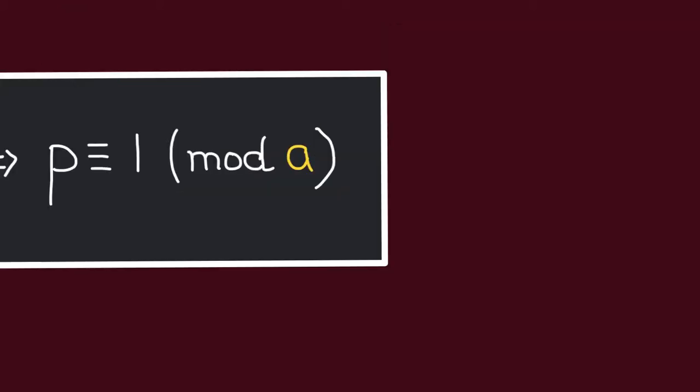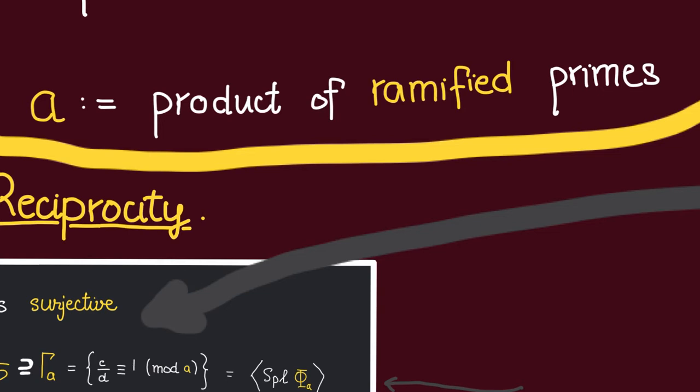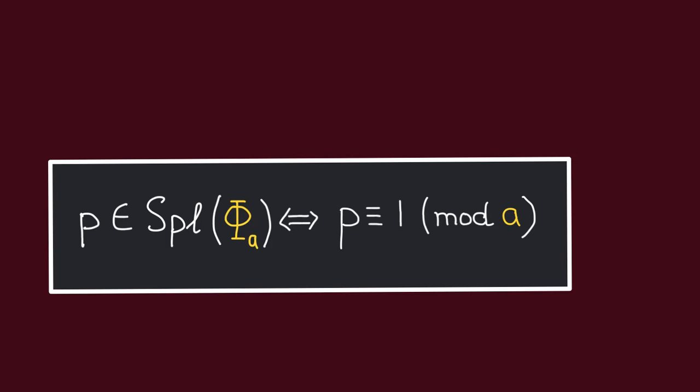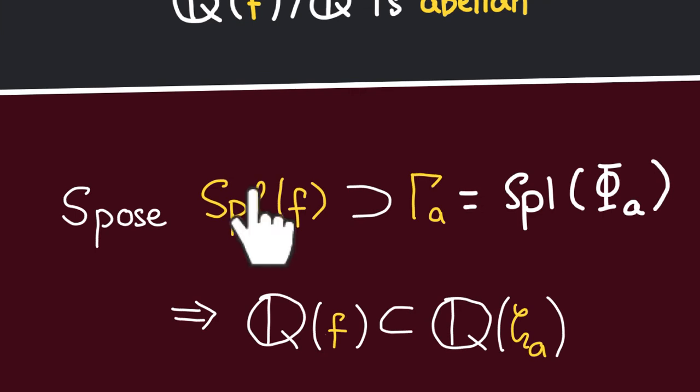Let us assume that to say that Spl(f) can be given by a congruence condition means the same thing as Spl(f) contains the set of all primes congruent to 1 mod a, where a will be some product of rational primes ramifying in the splitting field of f. What is significant about the primes that are congruent to 1 mod a is that from our previous discussion, we know that these are exactly the primes in Spl of the a-th cyclotomic polynomial. So saying that Spl(f) contains all the primes congruent to 1 mod a is the same as saying that Spl(f) contains Spl of the a-th cyclotomic polynomial.